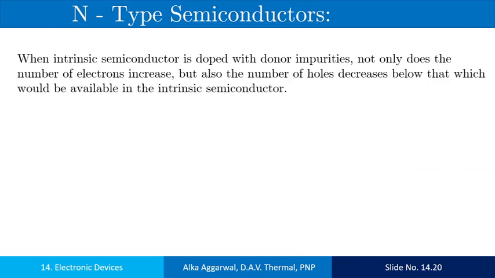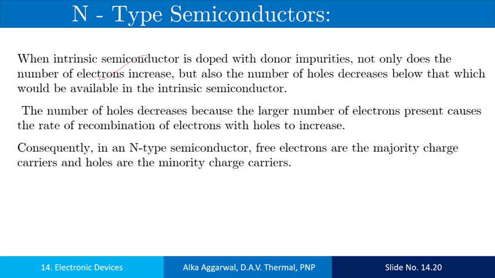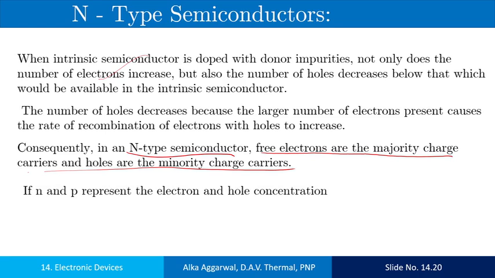In N-type semiconductors, with the doping, the number of electrons increases and the number of holes decreases as some of the electrons recombine with the holes. Consequently, free electrons are the majority charge carriers and the holes are the minority charge carriers.